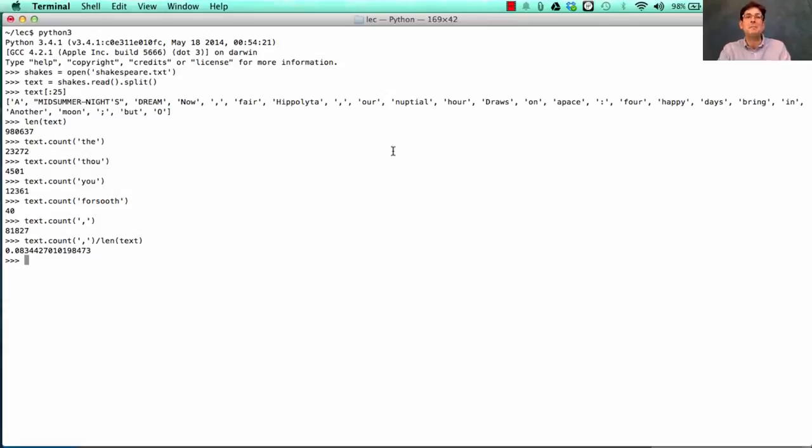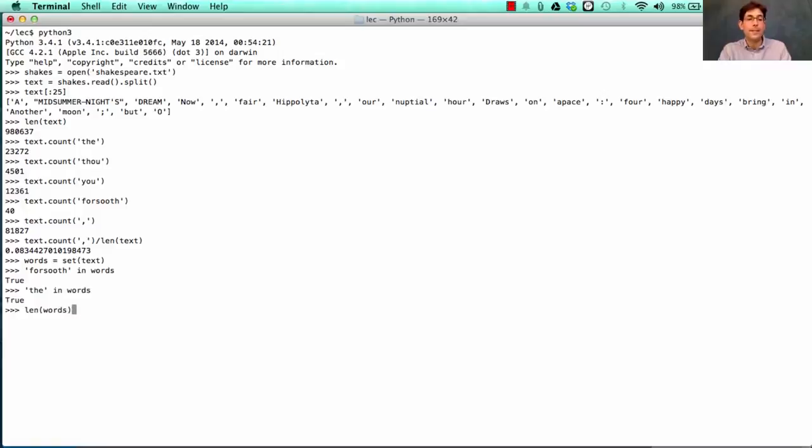Well, it's actually the words in between the commas and the thes that make Shakespearean plays and poetry very special. So let's learn more about those words. One thing we can do is just look at all the words that exist in the text. And to do that, we'll create a set. And we can find that the set contains the word forsooth. And it also contains the, as we saw.